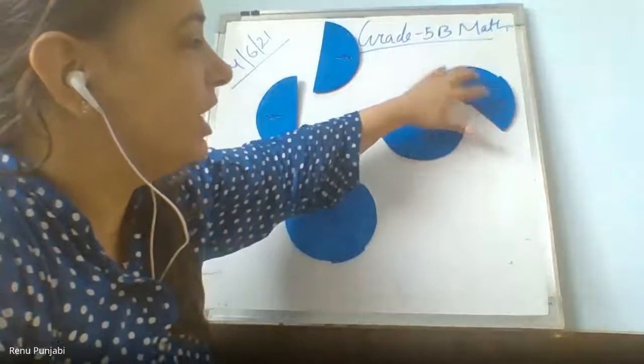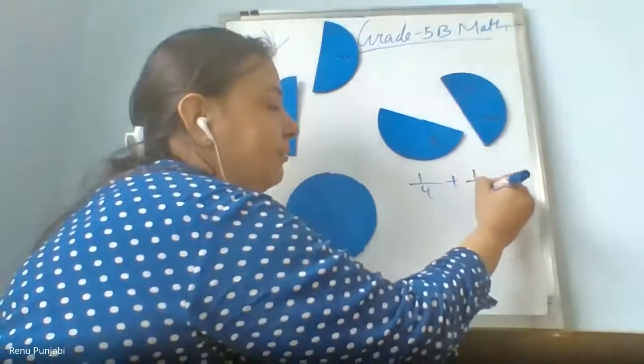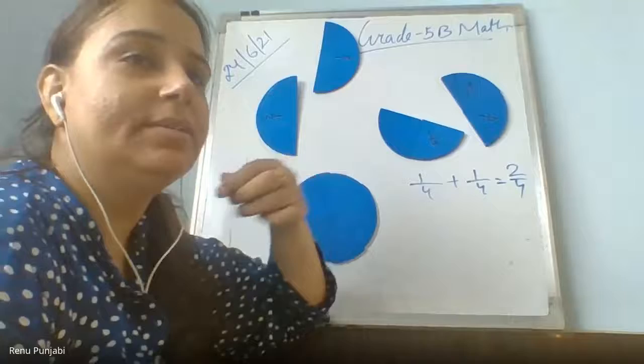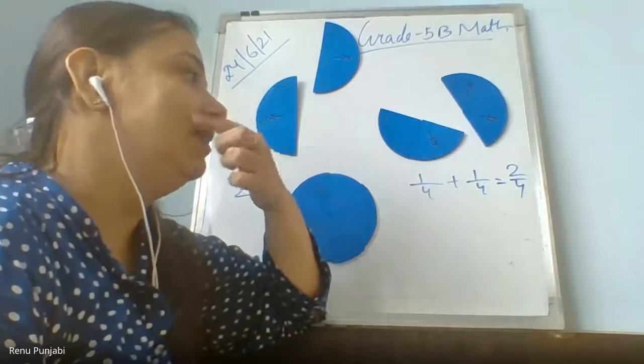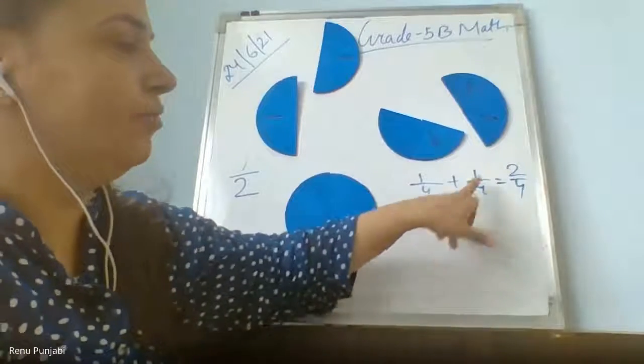to Lakshya. But what fraction will I write according to these parts? 1 upon 4. See, children, according to this fraction, 1 upon 4 plus 1 upon 4 is 2 upon 4.